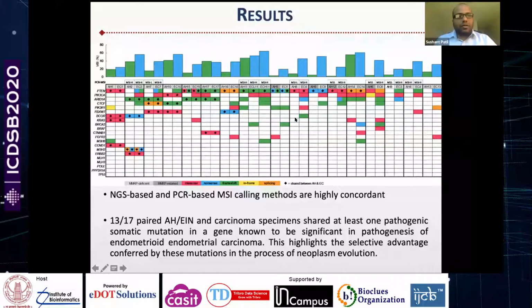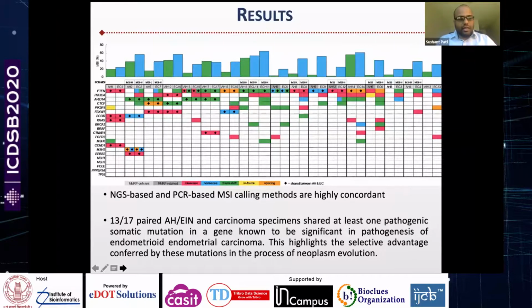And in this table over here are the commonly associated driver genes or significantly mutated genes for endometrial cancer. So the takeaway message from this figure is that number one, as I said, NGS based and PCR based MSI calling methods are highly concordant. And secondly, 13 out of 17 samples that are represented over here shared at least one pathogenic somatic mutation in a driver gene. So this highlights probably the selective advantage conferred by these mutations in the process of neoplasm evolution.